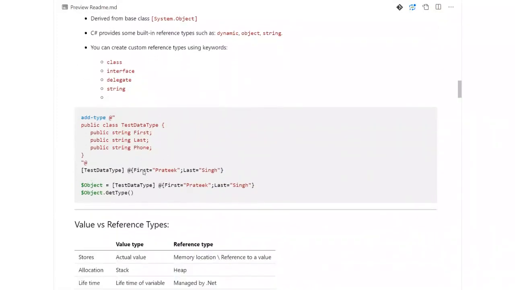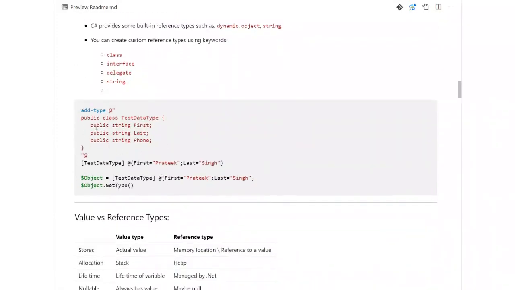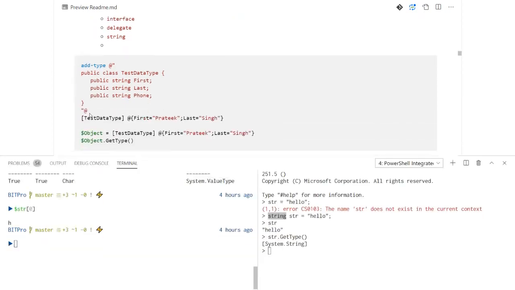I've taken a small example here. What I have done is basically created a public class in C#, with pretty basic syntax. It has various fields, which you can see: first name, last name, and a phone number. I have passed this to the Add-Type cmdlet so that it can be imported into PowerShell. Let's see what happens when I try to use that in PowerShell. I'll copy this from here.